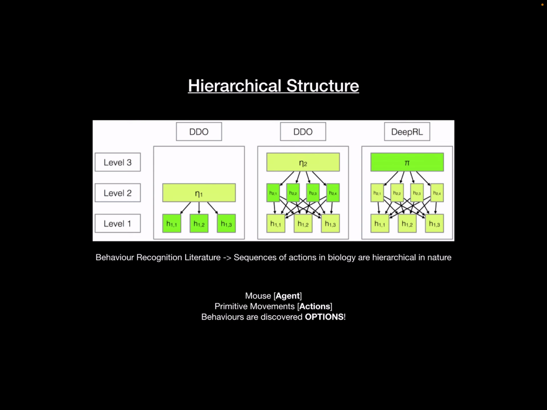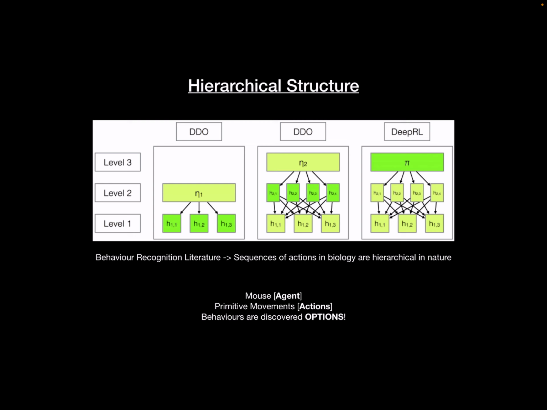Okay, now we move on to the hierarchical structure. We spoke about these physical actions taken by animals, right? Animals exhibit these common reproducible movements of their physical body, and these behavioral traits on a higher level can be described as being constructed from primitive actions, and this is also supported by behavioral recognition literature.